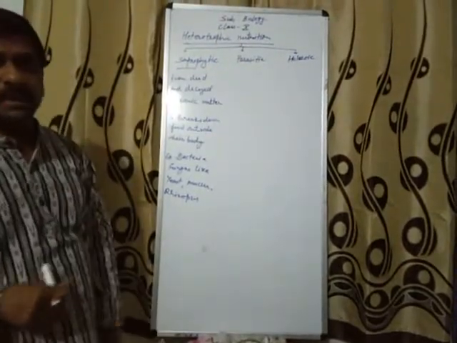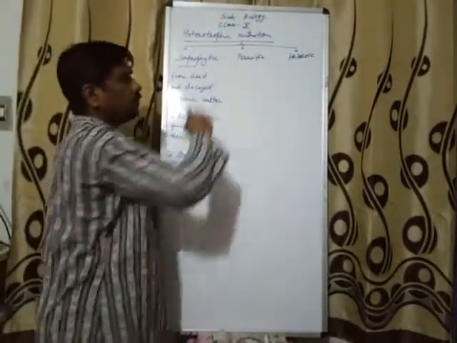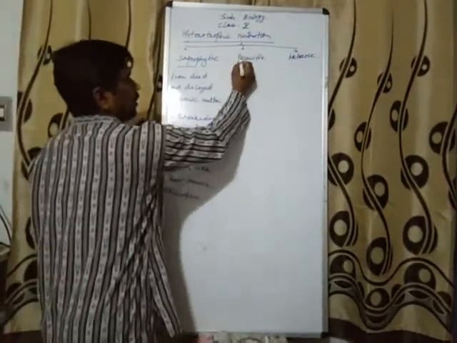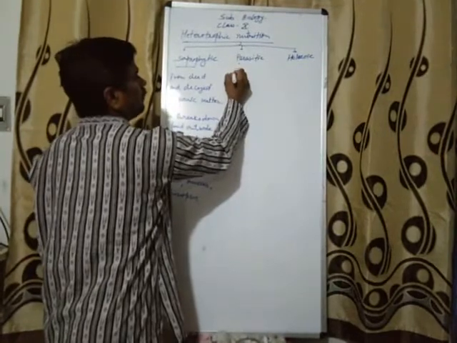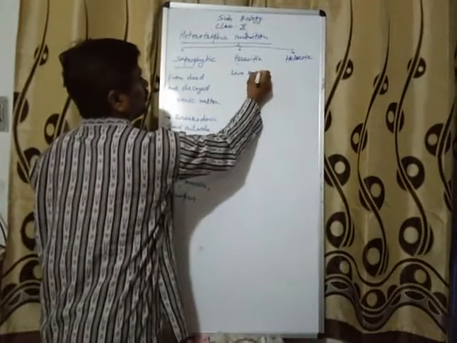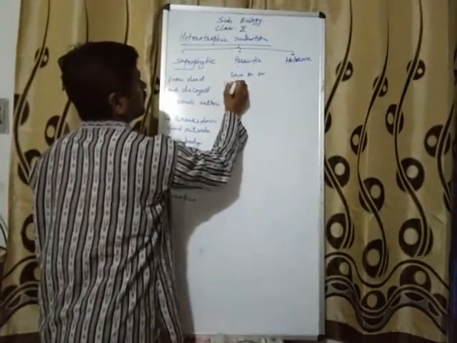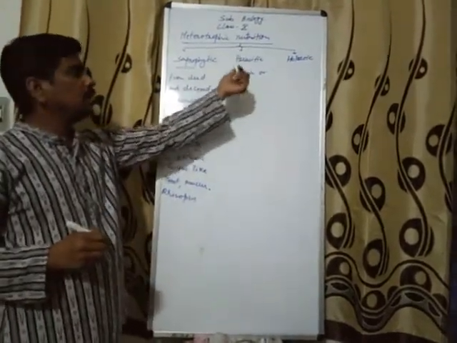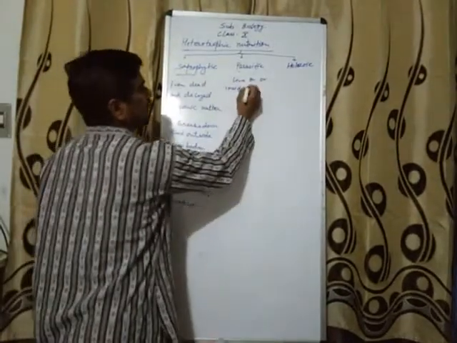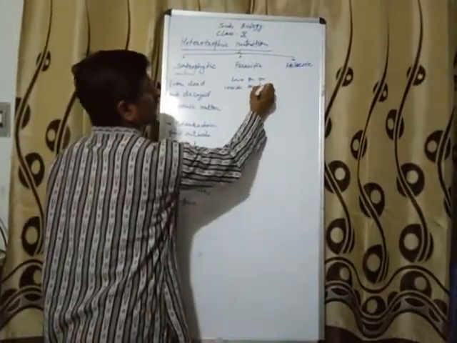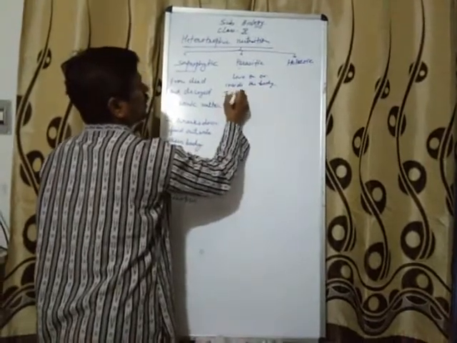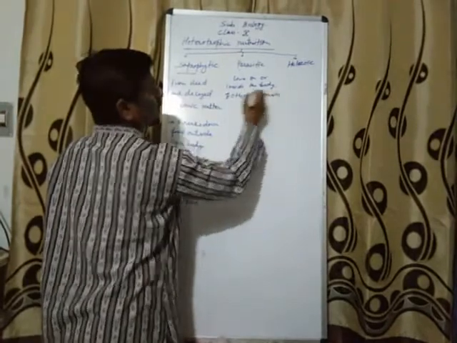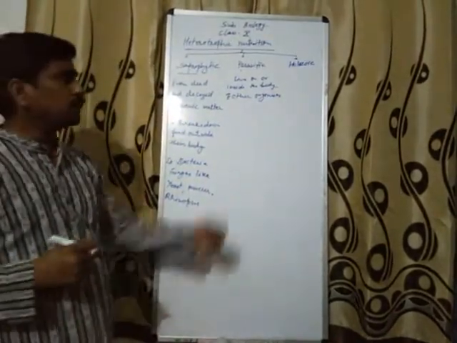Now parasitic. In the parasitic mode of nutrition, organisms live on or inside the body of other organisms and take their nutrition from their body.